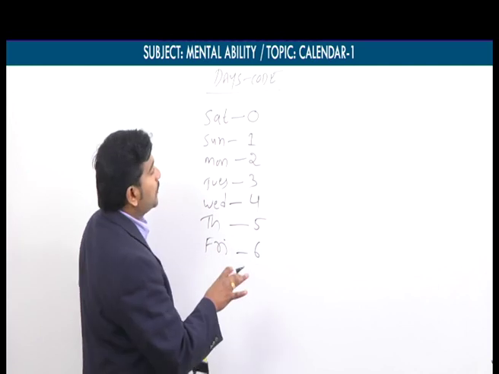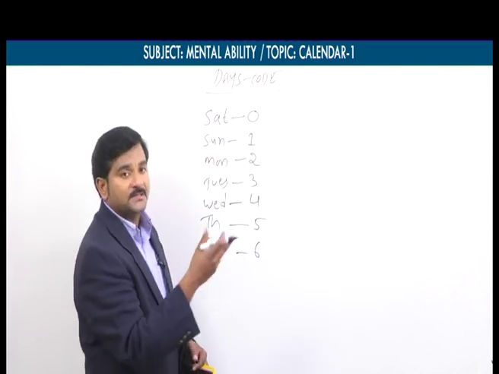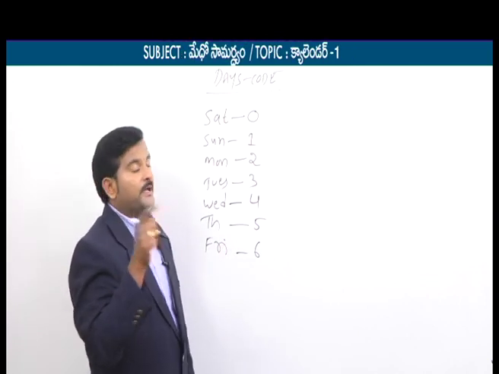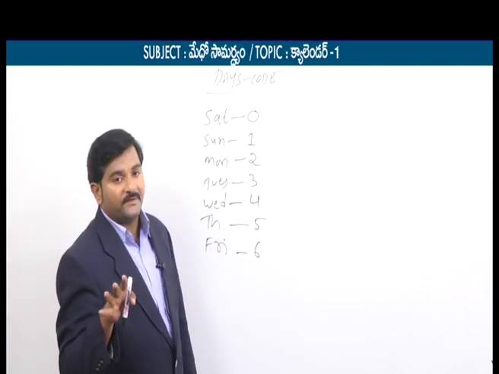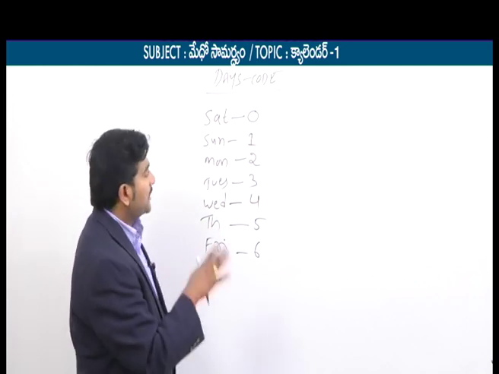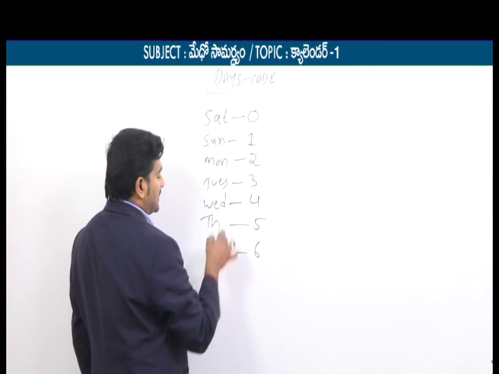Where we will use these codes, we will discuss after 5-10 minutes, but just keep in mind days and codes. If I get 0 somewhere, I will take Saturday. If I get 1 somewhere, I should take it as Sunday. If I get 2 somewhere, it must be Monday. So keep in mind Saturday to Friday.